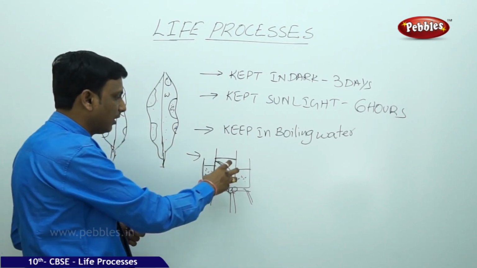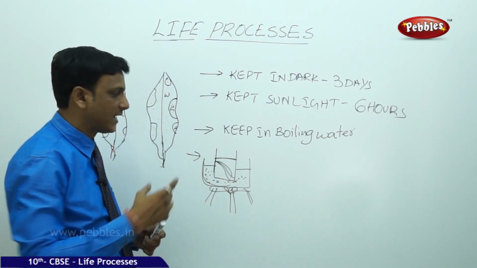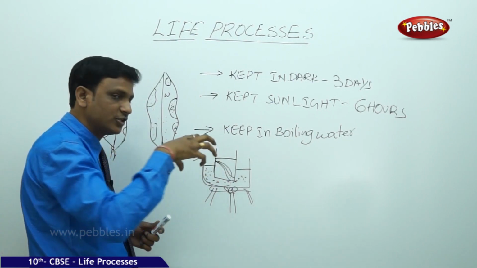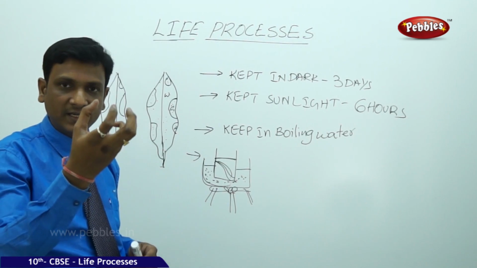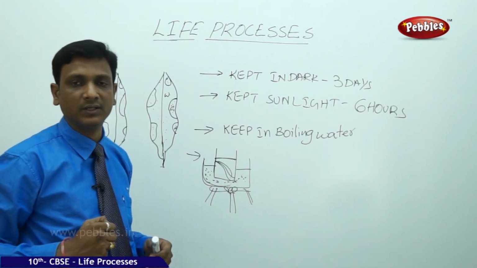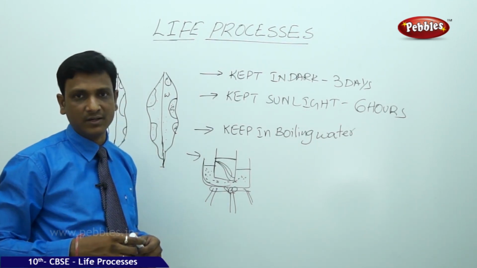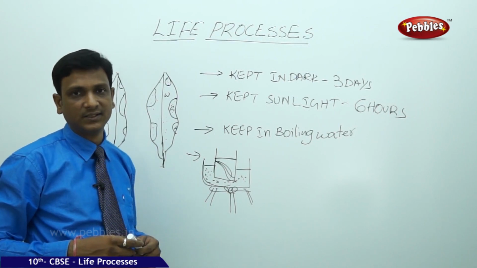With this setup, the alcohol starts to boil. Now what happens to the leaf? The leaf starts losing its color into the alcohol. The alcohol turns green, which means the color in the leaf comes into the alcohol. Now the leaf is decolored; it loses its color.